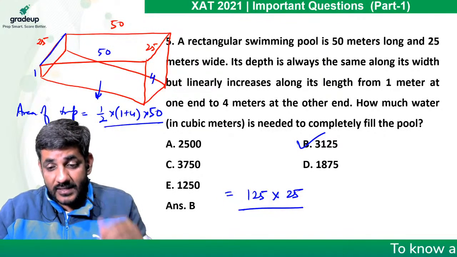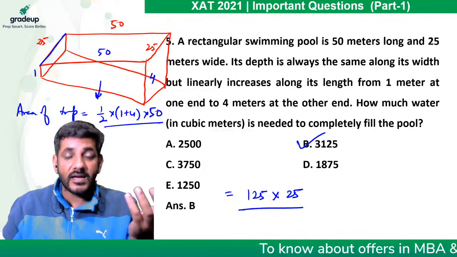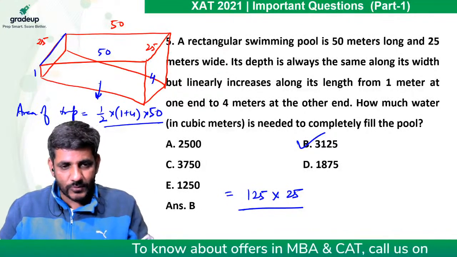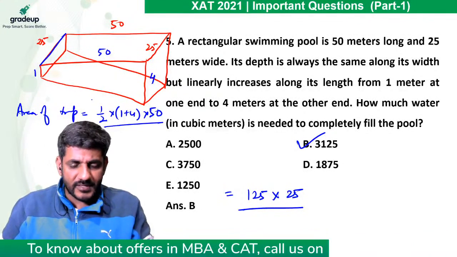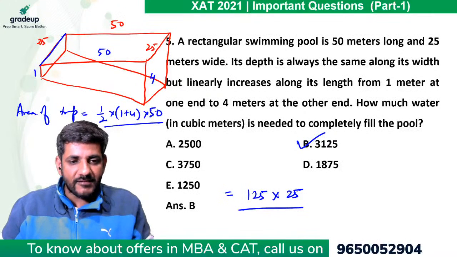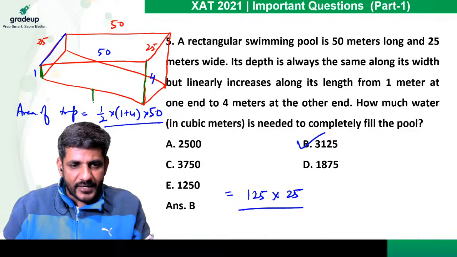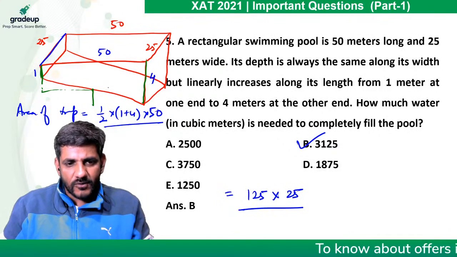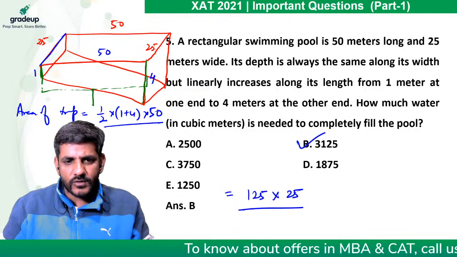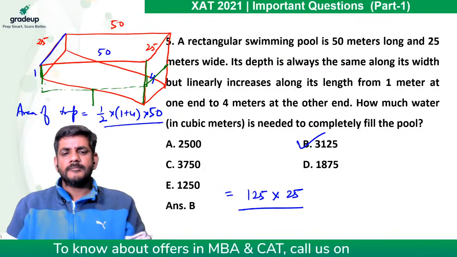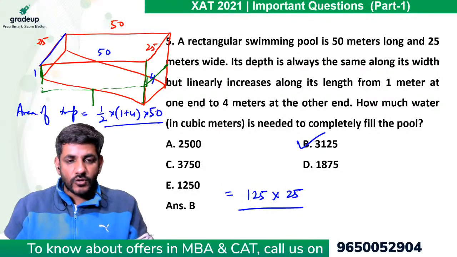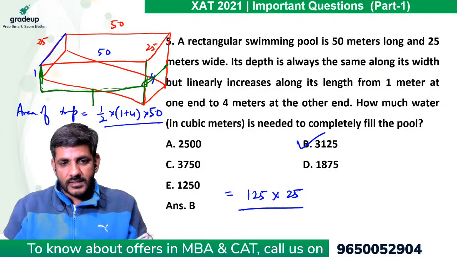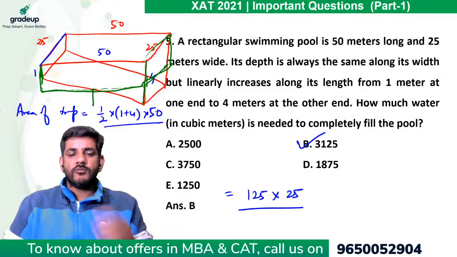Absolutely. Rather, there is another way of looking at it. The way I look at it, I'll tell you that as well. Possibly you might feel good about it. I generally feel that this depth is 1, this depth is 4. So can I just take the midpoint of this depth, increase the depth a bit from here and reduce it a bit from there? So wouldn't it become a cuboid then? This is the cuboid I am talking about now, and the volume of this cuboid will be the same volume.